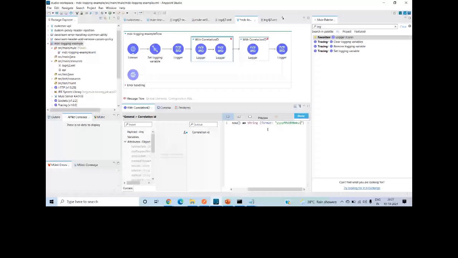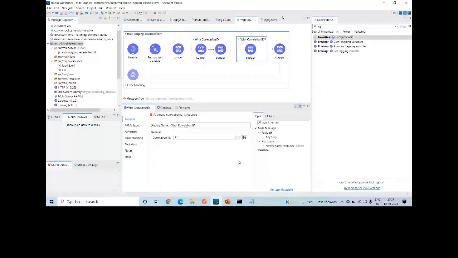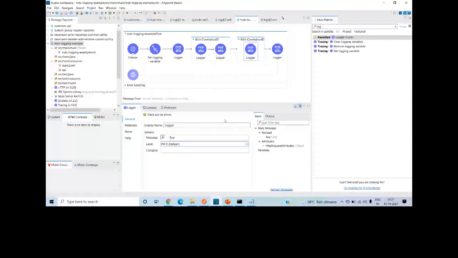I will copy this statement. Here I will define the correlation ID for this also, and I will make this scope 2. Save it. I will export this.